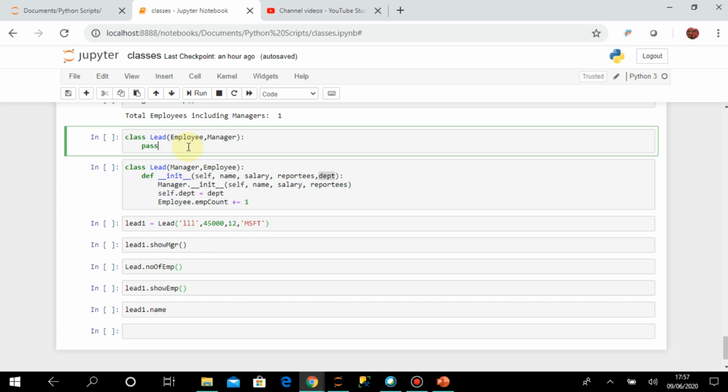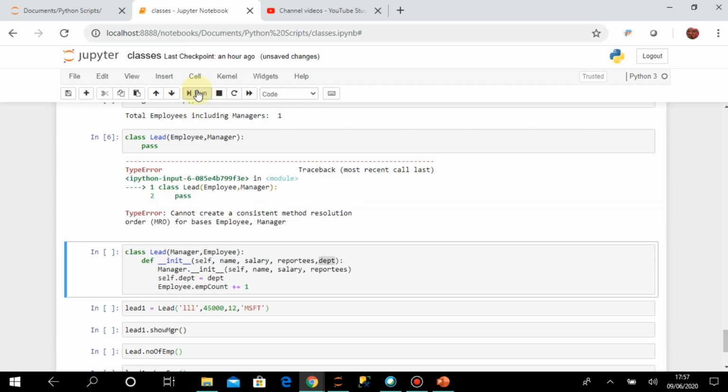But here there is a problem, because this Manager class is again derived from Employee. So if we don't mention any constructor, then it will cause some problem. There is a problem of method resolution order, right? Which order will it take for the initialization, the init method? That is why it is creating a problem.